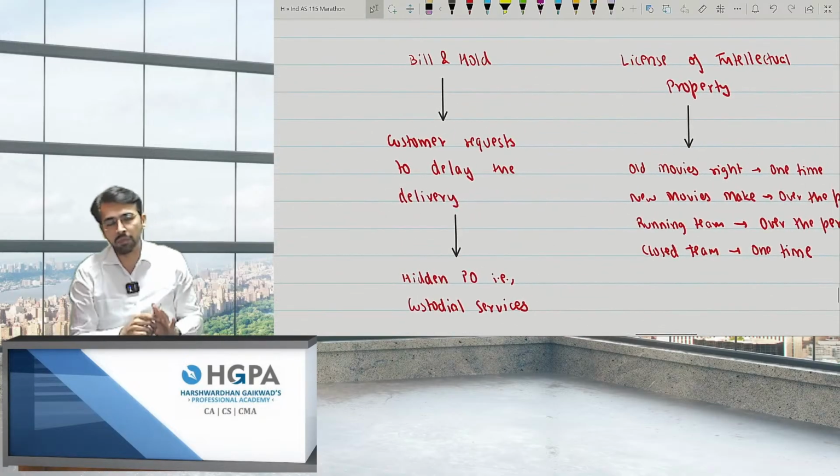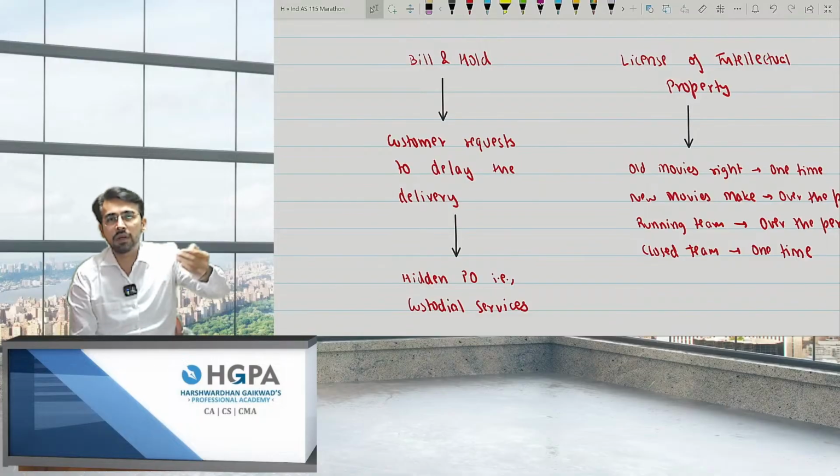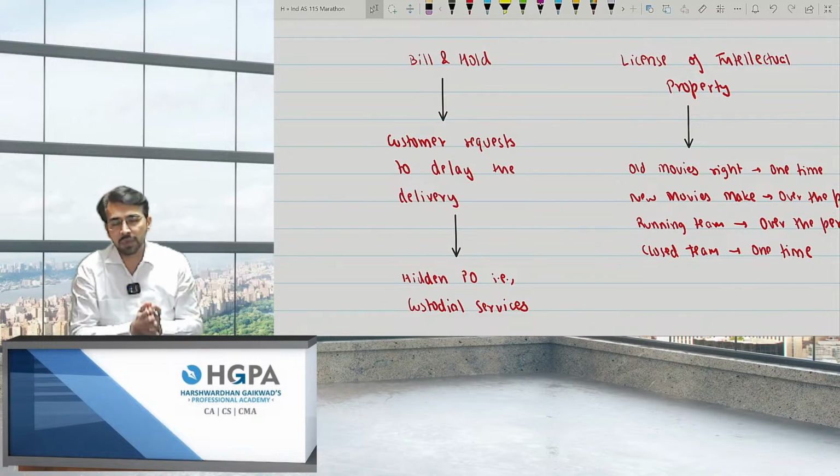Next, bill and hold. Bill and hold is nothing but delayed delivery at request of the customer. That means if I'm Reliance Digital and you are taking a laptop, but you want it after 6 months, you have billed it, you have paid it, right? But you want the delivery after 6 months. So will I wait for 6 months for the revenue to be recognized? The answer is no. I'll book on day 1 itself. But if I'm also charging for custodial services, the income will be apportioned in SSP ratio for the custodial service also.